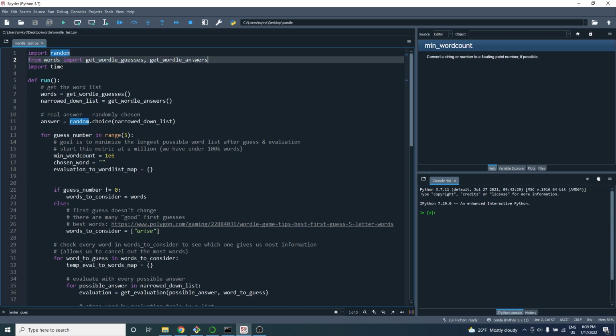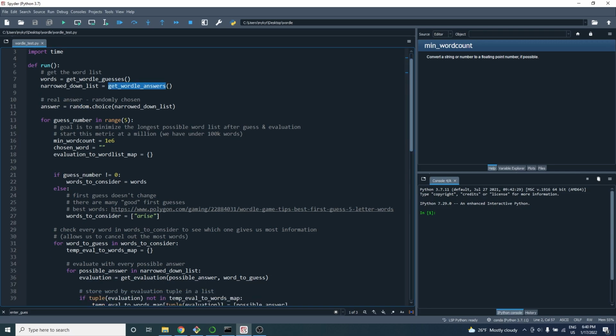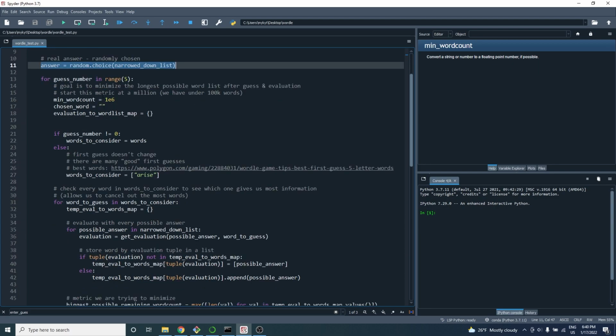So at the top, we actually have two functions that we wrote that allow us to retrieve the full list of possible Wordle guesses and Wordle answers that we got from the subreddit. Then in the main function, we actually call those functions, and the narrowed down list starts as all answers, but we narrow down throughout the code. We also generate a random answer, which allows us to evaluate our guesses with the true answer. This is like the secret answer that the code doesn't really have access to, except through the evaluate function that you'll see later.